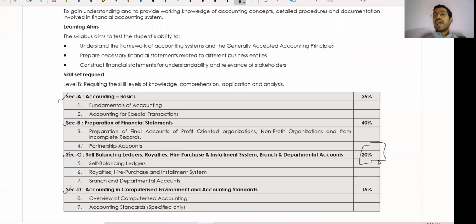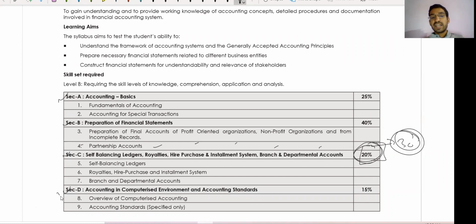As you know, we have to attempt 100 marks, but there are 30 marks optional. So guys, sometimes this 20 will become 30 also. If you have a good command over section C, self balancing ledger, royalties, hire purchase, installment, branch and department account, these are small chapters. There is no need to worry about these chapters. This is 20 marks as per the distribution in the study material, but when we cover the optional, sometimes it goes up to 30 marks. So I will say that you should prefer section C first.